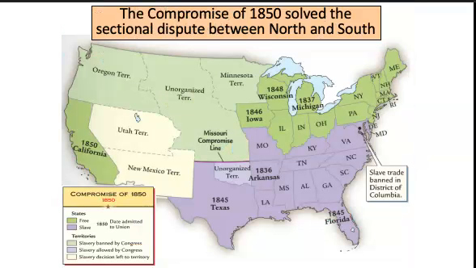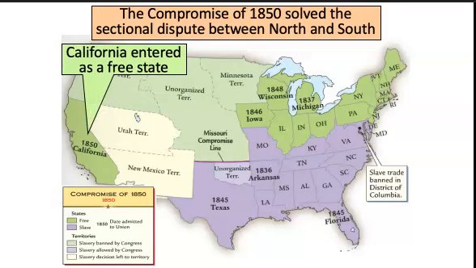And so the compromise that they come up with is called the Compromise of 1850. And this, once again, helps to settle this sectional dispute between the North and the South. And it is once again come up with by the guy who comes up with all compromises, Henry Clay. The Compromise of 1850, which settles the dispute over California's admittance, does the following things. Number one, California is going to enter as a free state.